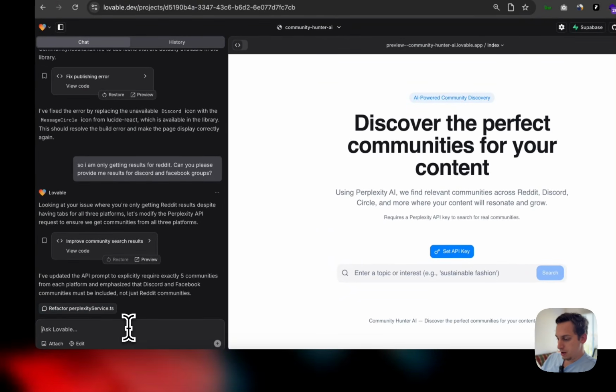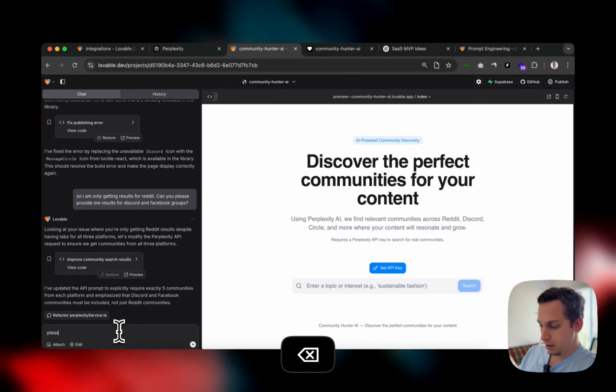Please parse results for Discord groups and Facebook groups under each of these 2 categories.